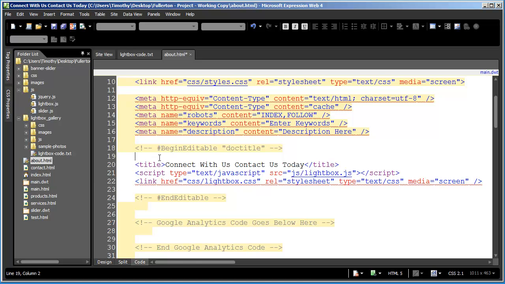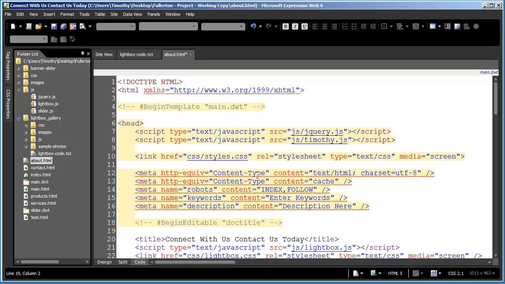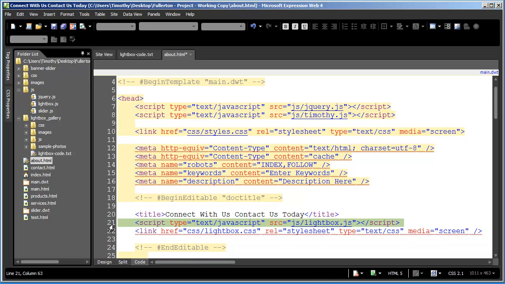You want to make sure that jQuery always comes before whatever kind of plugin uses it, in this case the lightbox. So I want to make sure jQuery is higher in the page than this lightbox. And I want to make sure that the style sheet link comes after the plugin that actually accesses it.